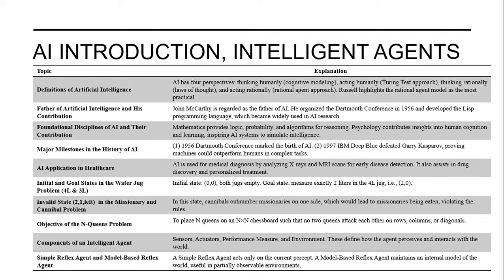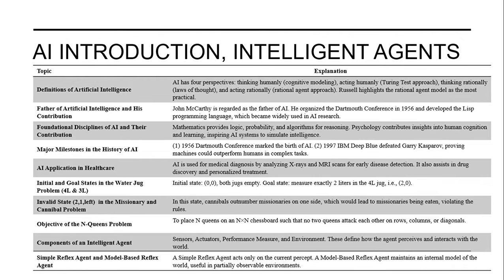Let us start with the definition of AI. AI has four definitions: thinking humanly, that is cognitive modeling; acting humanly, that is performed using Turing test approach; thinking rationally, that is a law of thought; and acting rationally, that is a rational agent approach. Russell highlights the rational agent model as the most practical one.